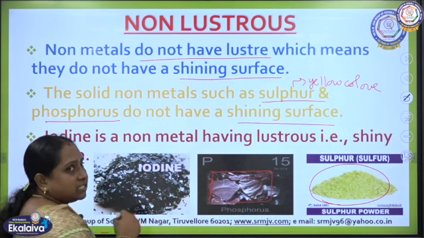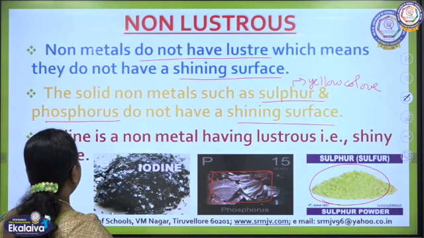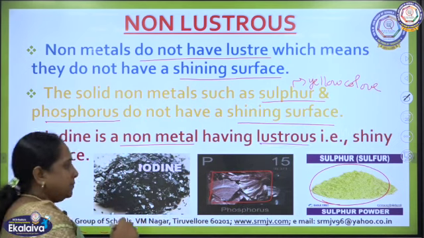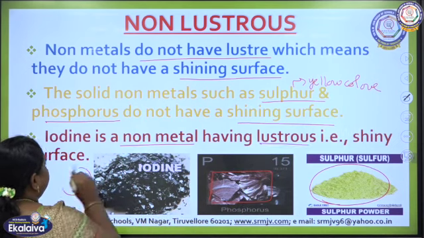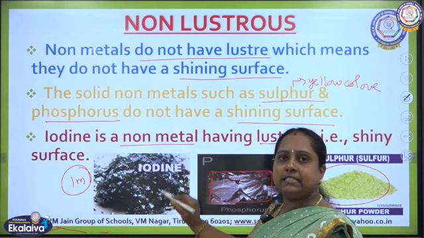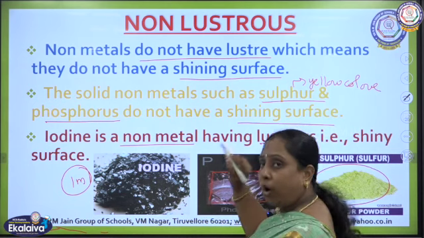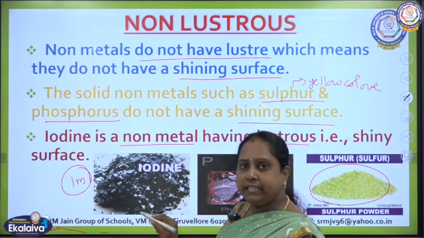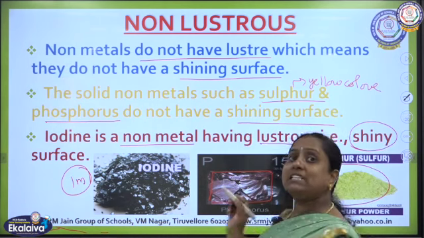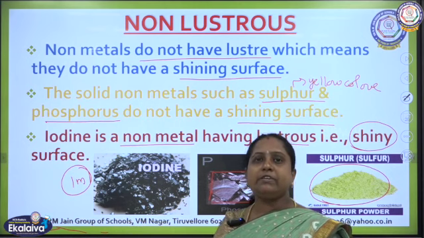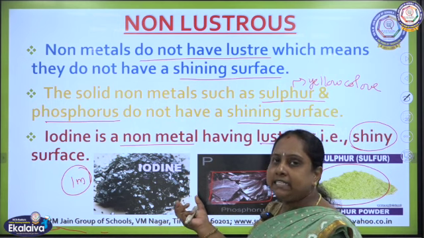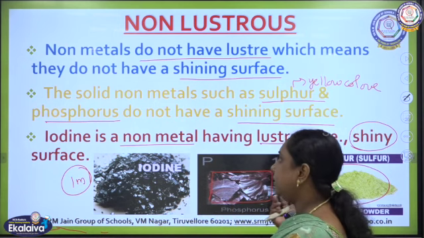And iodine, of course, is dark violet, purple in color. Iodine is also a non-metal having luster, so it is an exception. It will be asked in 1 mark, children: name the non-metal which has the lustrous nature. So, you can write the answer as iodine. Please make a note of it. The only non-metal which has the lustrous tendency is iodine, that means shiny appearance. When you look at the crystals of iodine, if it is in the crystalline form, definitely it will have some glittering surface, shiny nature, right?